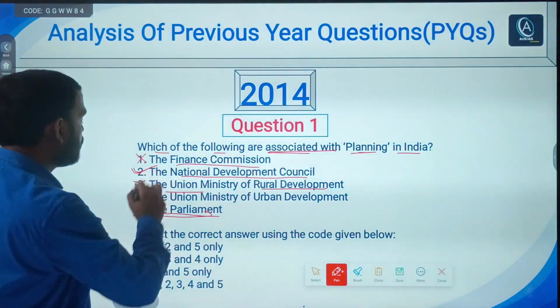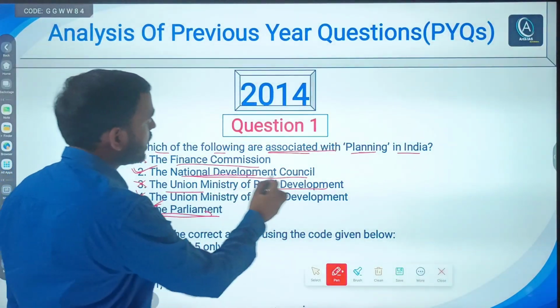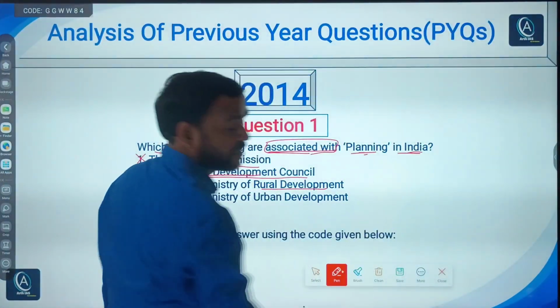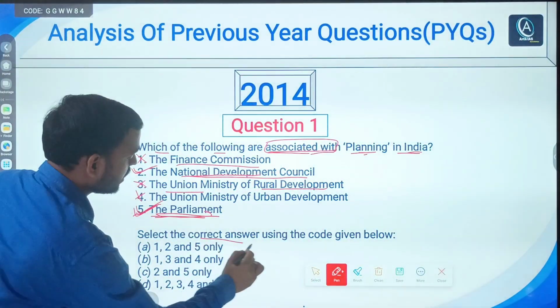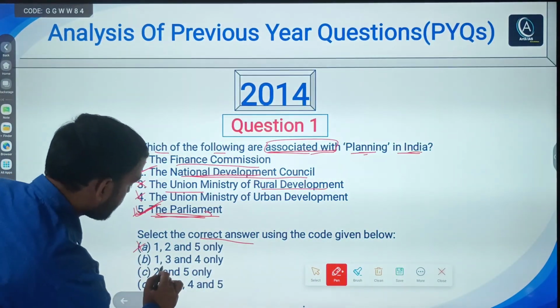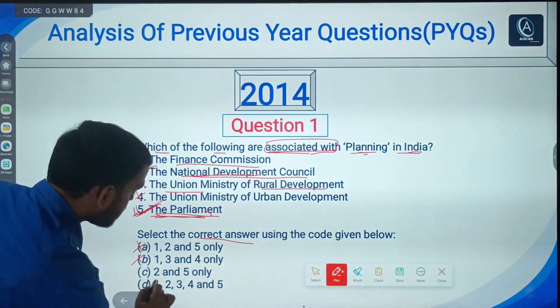So only statements 2 and 5 are correct, that is, the National Development Council and Parliament are associated with planning in India. Now you have to find the correct answer. A says 1, 2 and 5, no. B says 1, 3 and 5, no. C says 2 and 5.